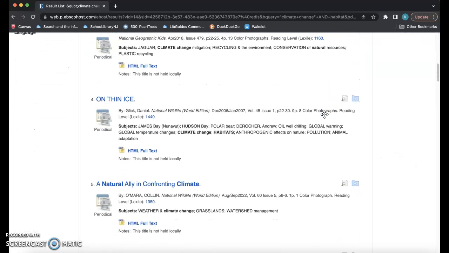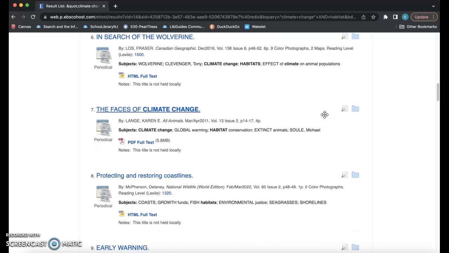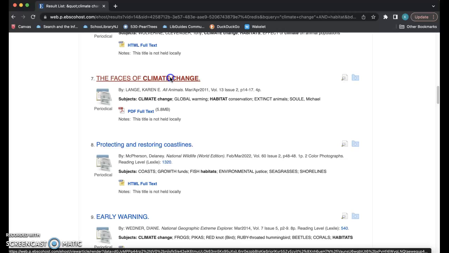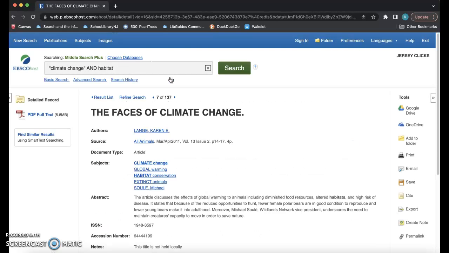If I start to sift through some of our results, I can click into an article that might be something that works for our research. Upon clicking in, you'll see that we're provided with the title, the author, the source, subjects, and a brief abstract that defines or explains what the article is about. This particular article talks about global warming and the effects that it has on habitats. It matches exactly what we're looking for, so let's take a look at the full text linked.